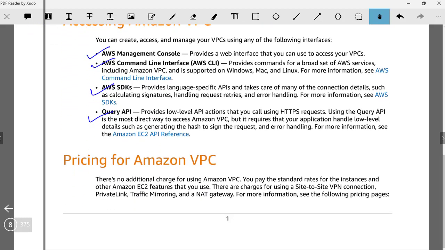From the pricing perspective, there is no additional charge for a VPC as such, but for any additional features that we'll be using, like the NAT gateway or PrivateLink traffic, the charges will be based on that. There is no additional charge for having a VPC and provisioning resources in it. Obviously, there will be charges for the resources that are provisioned, for example an EC2 instance, but not for the VPC or the networking infrastructure that we create around it.